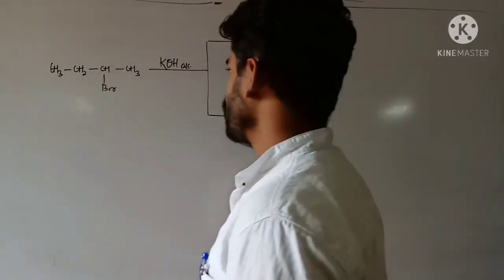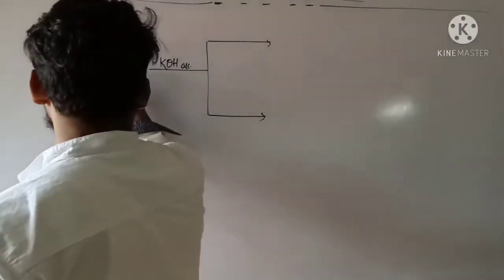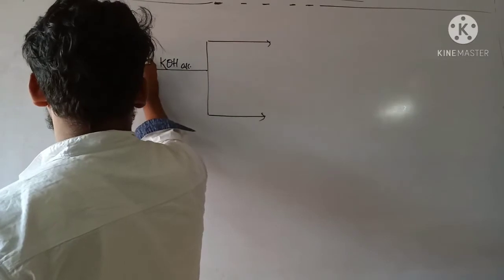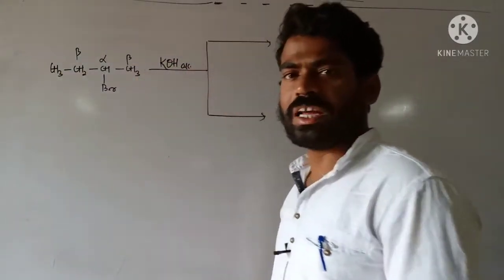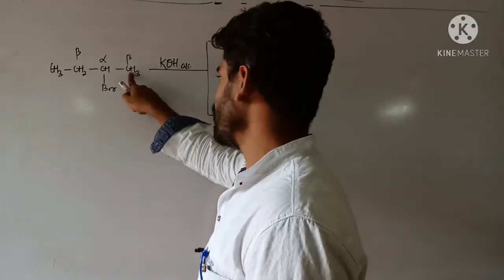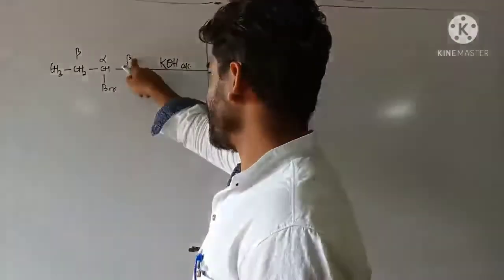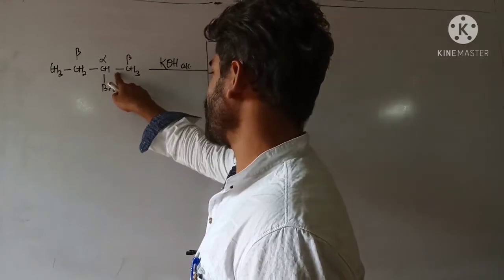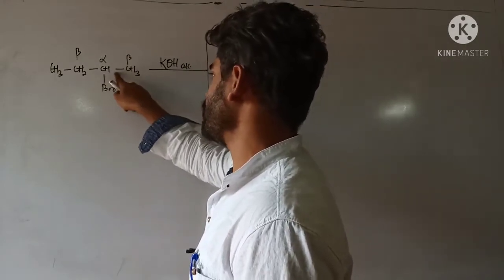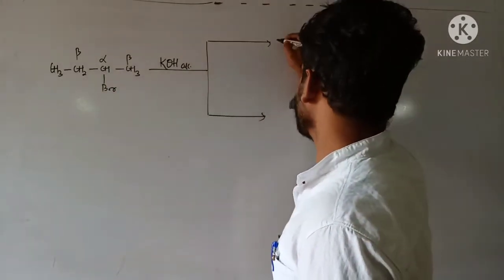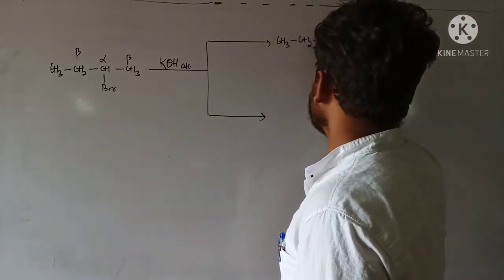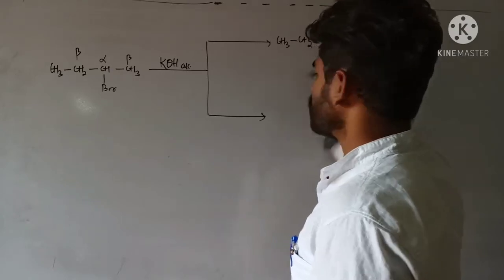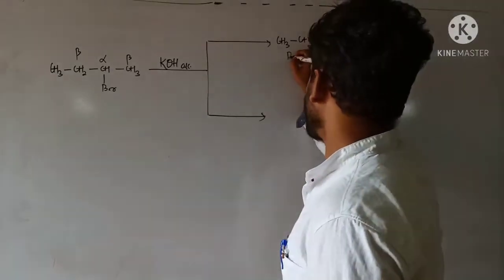So one can do like this: this halogen containing carbon is alpha, and here this one is beta, here is beta. So as I have told you, beta elimination, yes, beta hydrogen atoms are there. Suppose someone eliminates hydrogen from here, halogen from here, then of course the double bond will be between these two carbon atoms. So the possible alkene will be CH3, CH2, CH double bond CH2. Clear? That is but-1-ene.